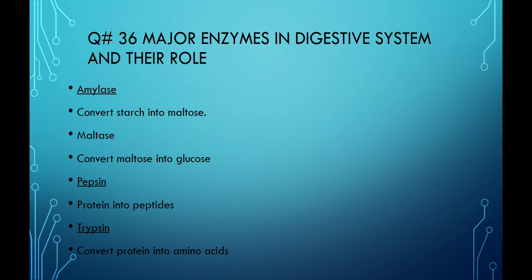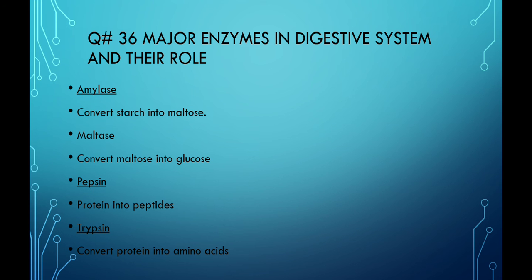Next question is about major enzymes in the digestive system and their role. First is the enzyme amylase, which is present in the oral cavity and converts starch into maltose. Next is the maltase enzyme, which is also present in the saliva and converts maltose into glucose. Next is pepsin, present in the stomach, which converts protein into peptides.